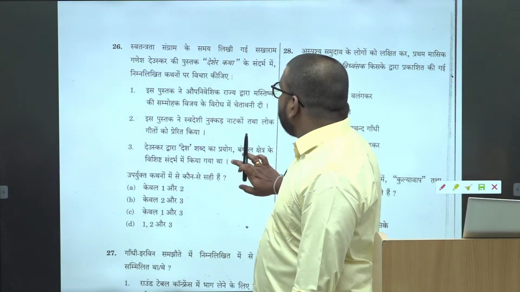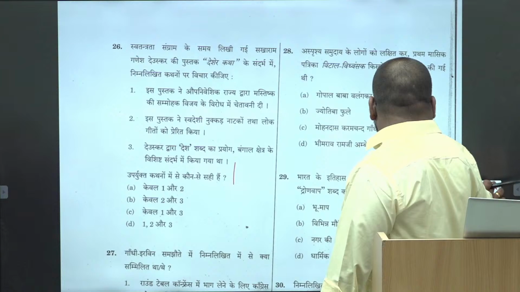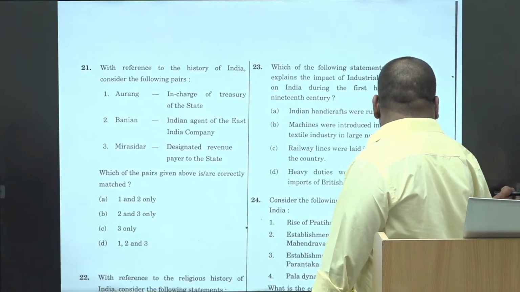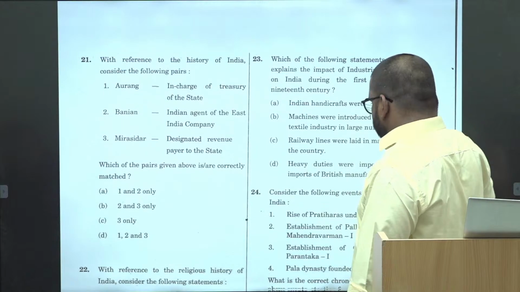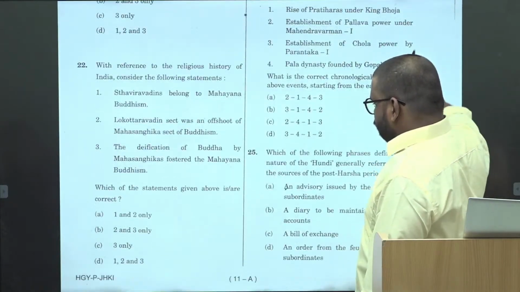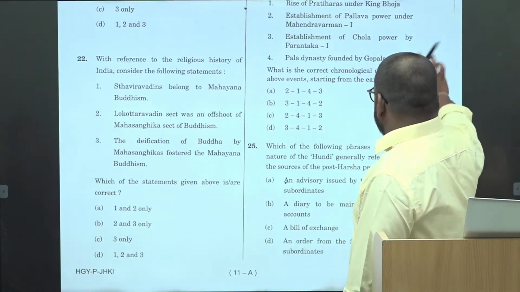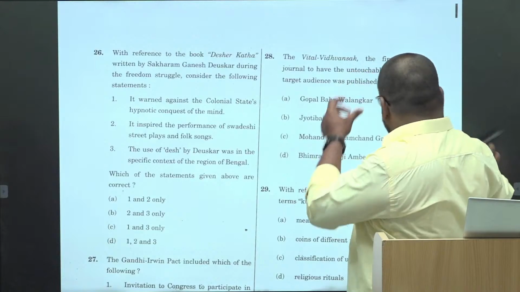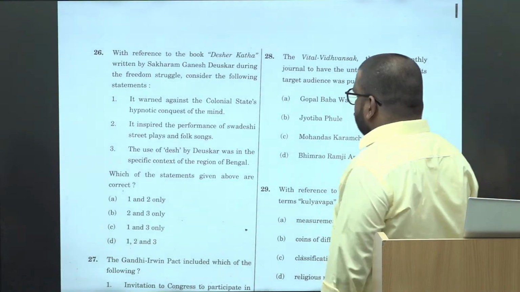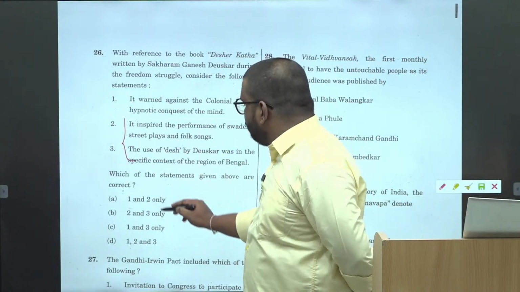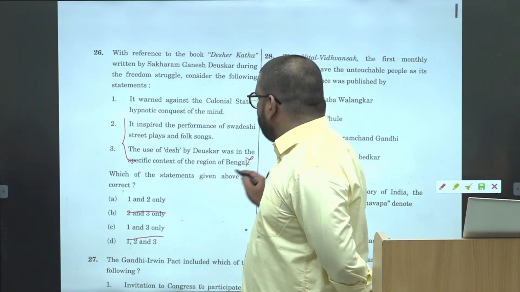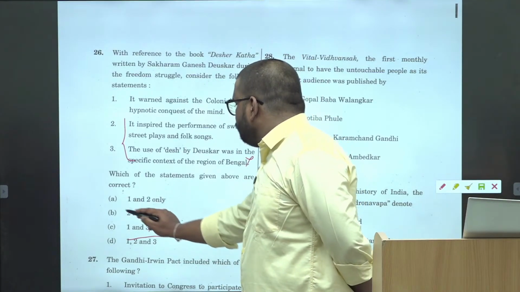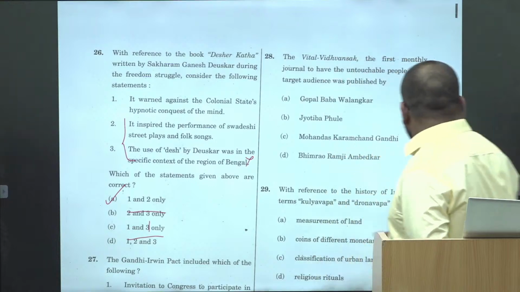So 2 and 3 cannot be together. Right? These two are contradictory. No, and 3 we have considered as wrong. 1 and 2 is the answer.